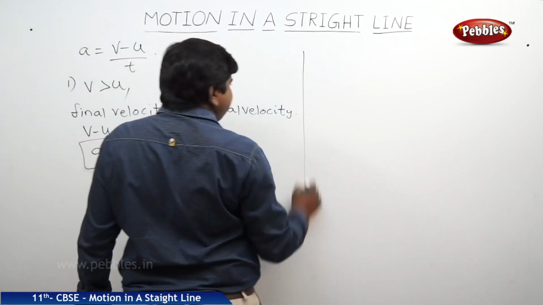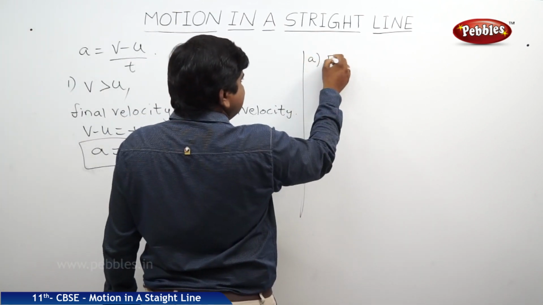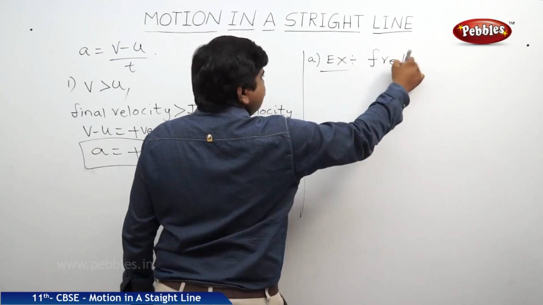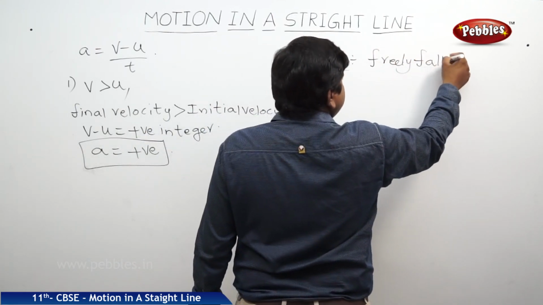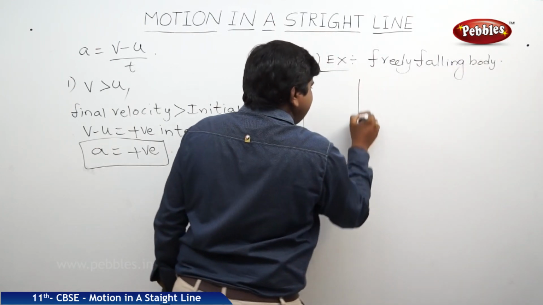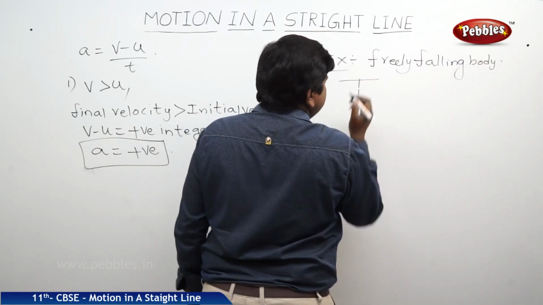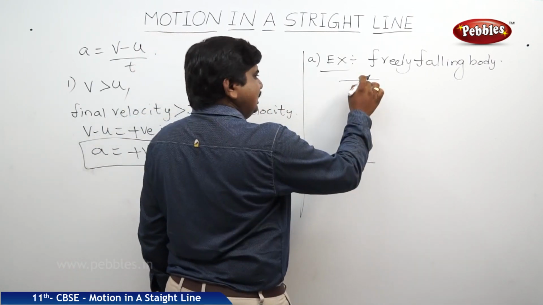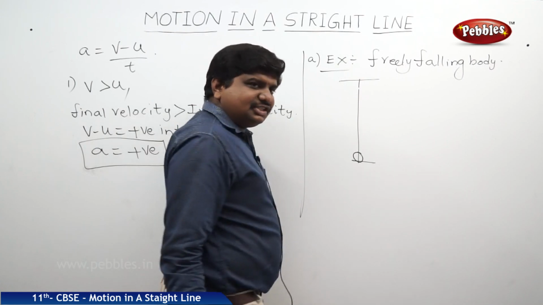The best example is a freely falling body. As the body freely falls from the top of a tower or a building towards the earth, in the beginning its initial velocity is 0.